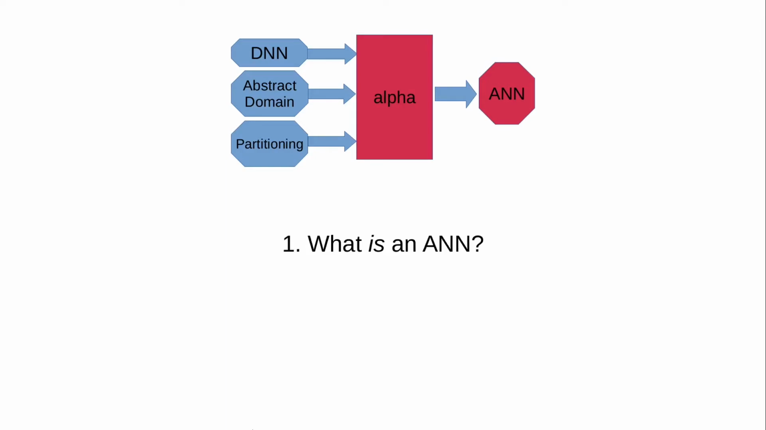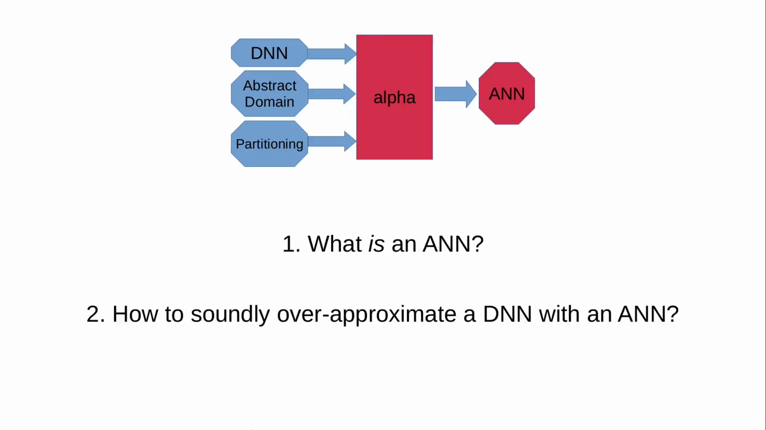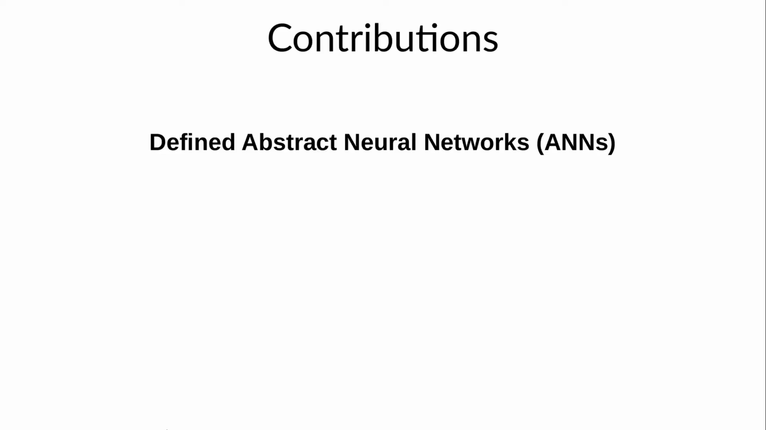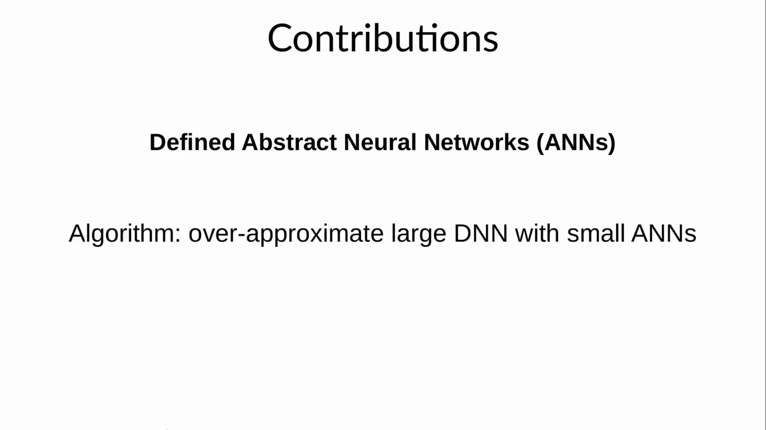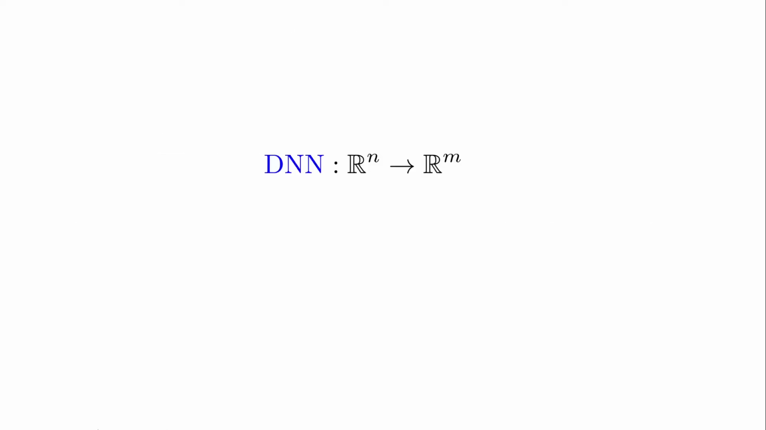First, we need to define what exactly is an ANN. Then we'll need to explain exactly how to over-approximate a large DNN with a smaller ANN while guaranteeing soundness. In the rest of this talk, I'll define ANNs, describe our algorithm, and discuss its soundness proof. Whereas a DNN is a function that associates with each vector of numbers another output vector, an ANN will be a function that associates with each input vector a set of output vectors.